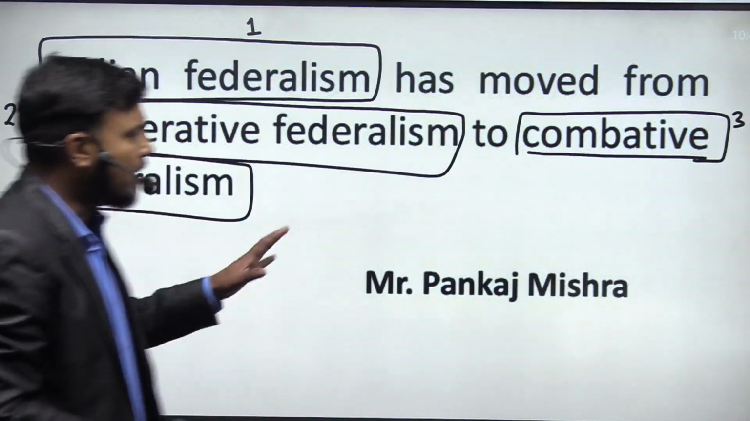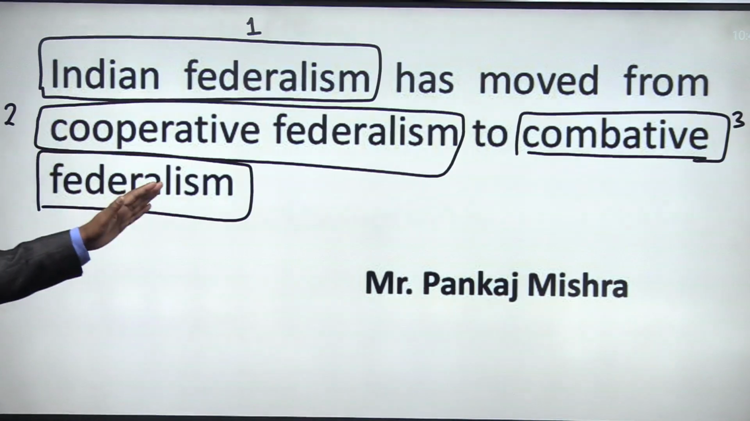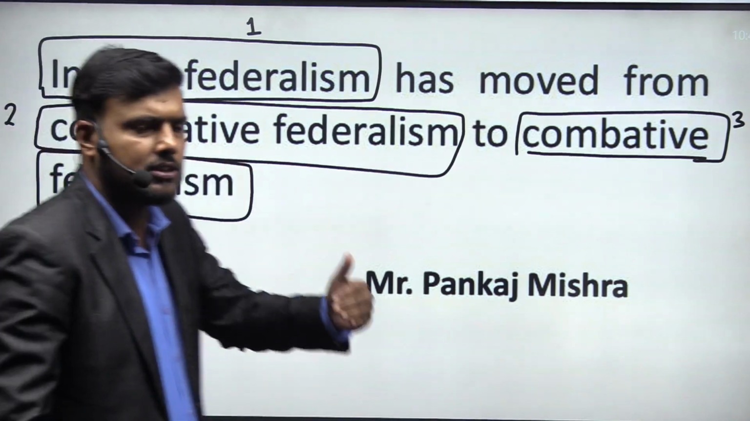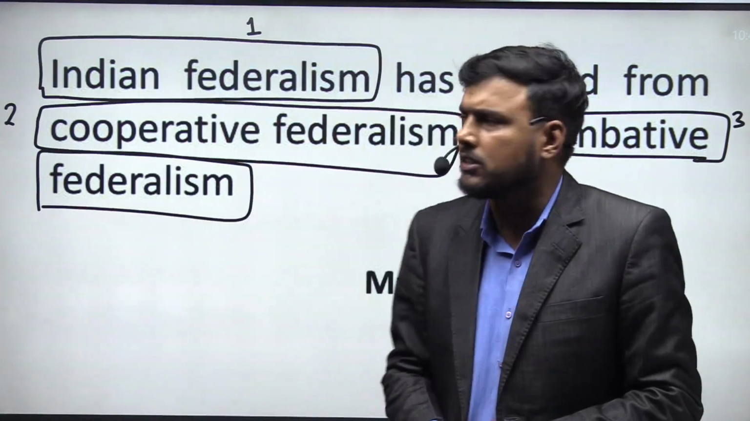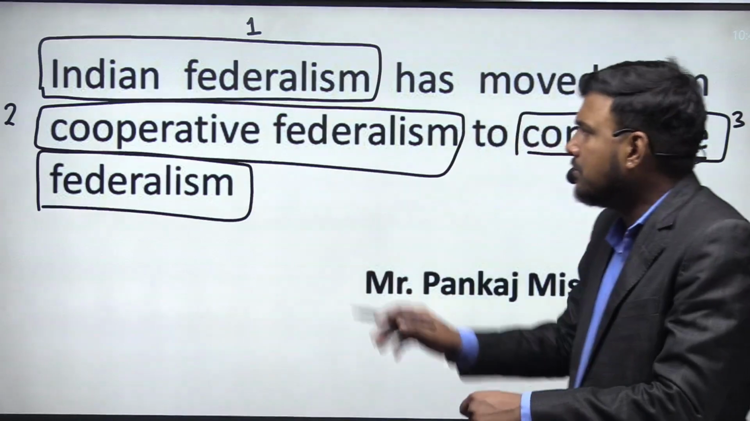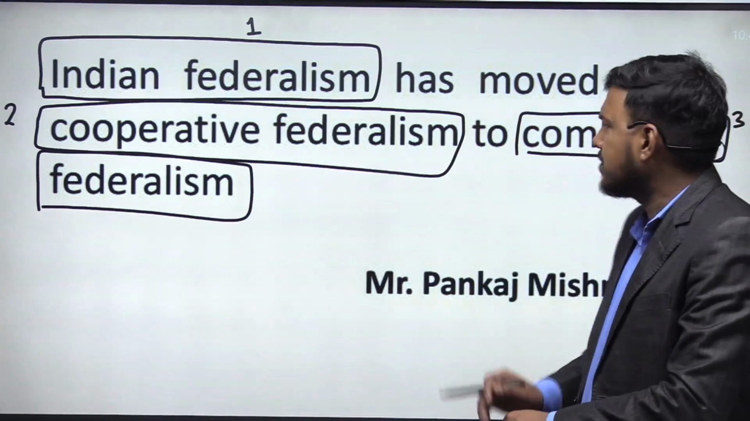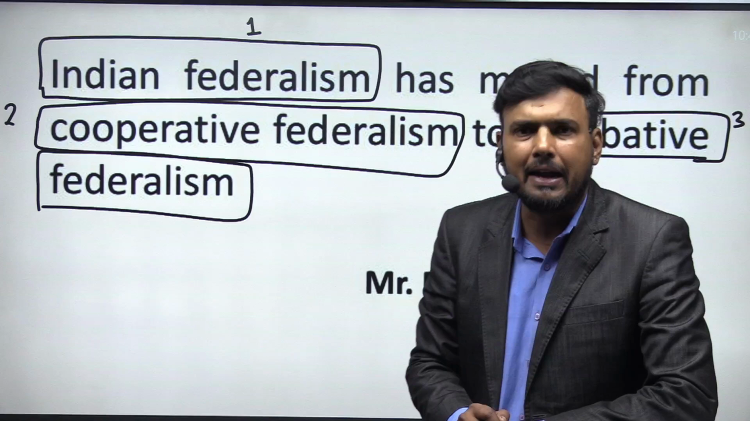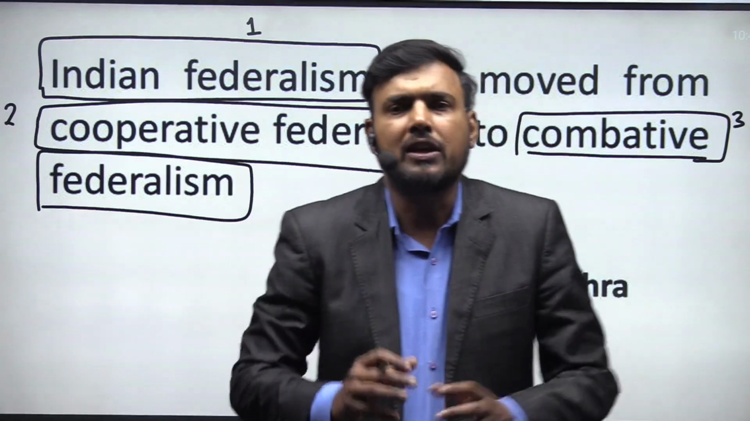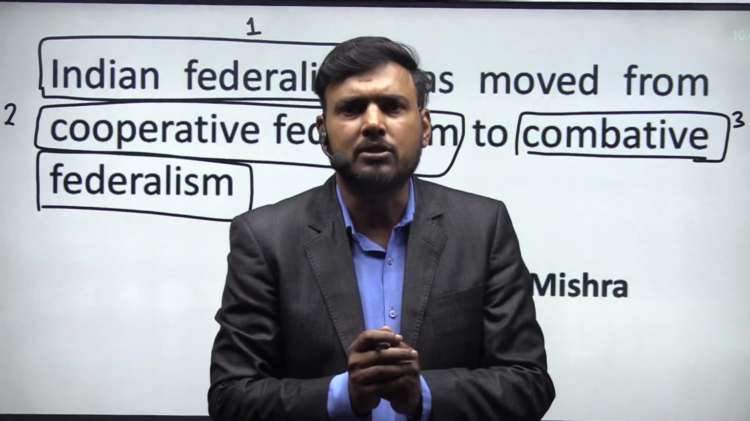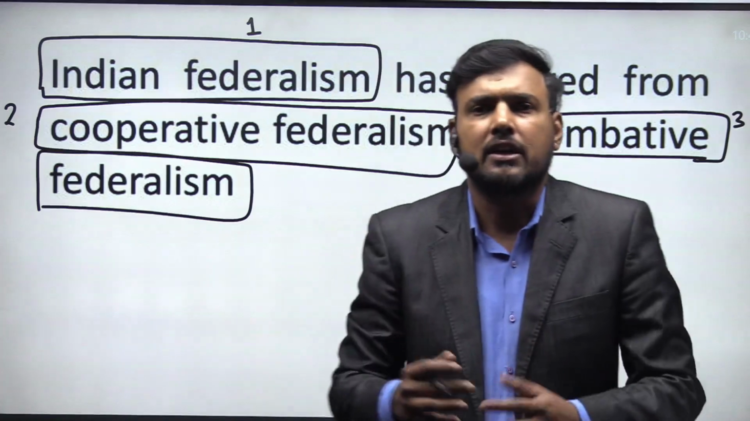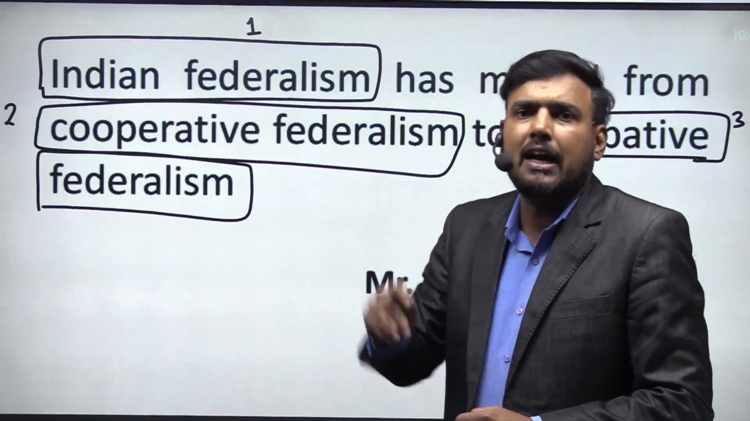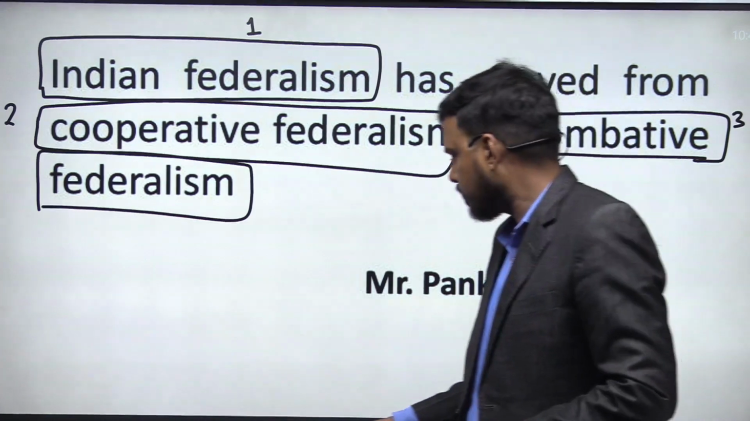So what I have done is I have broken this question into three small parts. First, Indian federalism. Second, cooperative federalism. And third one is combative federalism. Now we'll try to understand these terms, and after that we'll be in a position to frame our answers for mains.